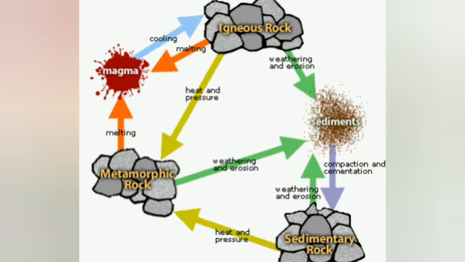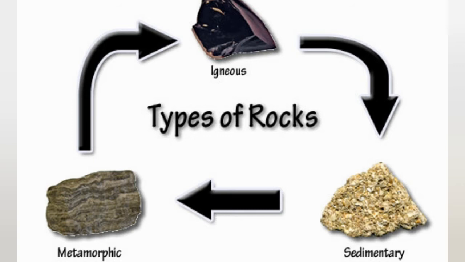Now we will discuss the rock cycle. Look at the diagram. The rock cycle is a group of changes. Igneous rock can change into sedimentary rock or into metamorphic rock. Sedimentary rock can change into metamorphic rock or into igneous rock. And metamorphic rock can change into igneous or sedimentary rock.